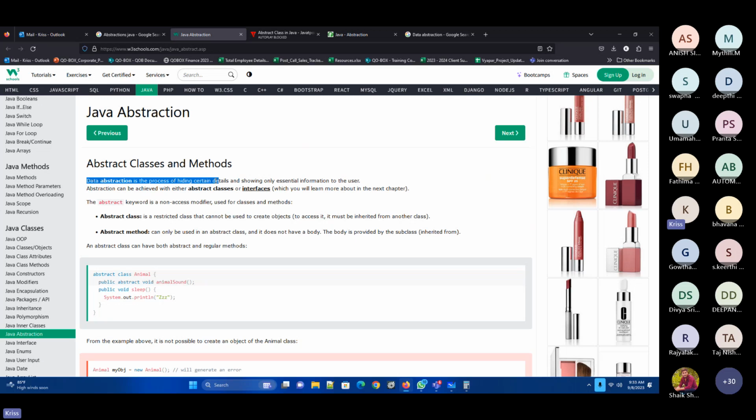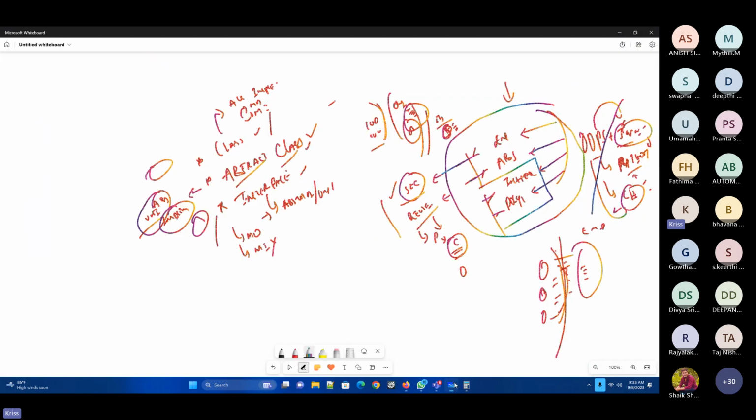So you also can define the same thing. So here also it was saying the same thing. The process of hiding certain details and showing only the essential information to the user is called abstraction. Now, abstraction can be achieved in two places. One is in abstract classes. So now that is where we have defined the differences between the abstract class and the interfaces.